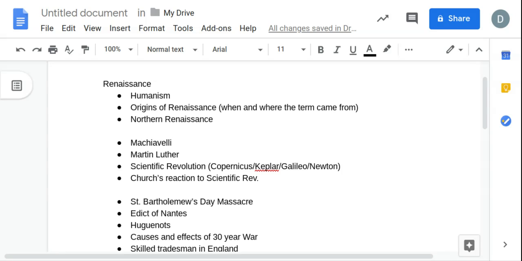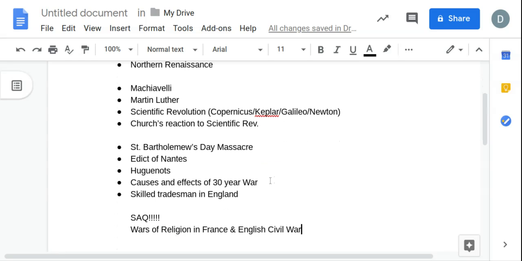And then sort of a weird question in there, but skilled tradesmen in England, as they are commoners, they have a lot more skilled tradesmen in England than in other areas. So if you can find it, look for it a little bit. But that was a little bit of an odd question. It came with the package. Remember, these will be stem-based multiple choice questions, so you will be reading a passage, and 3 or 4 questions will go along with the passage.